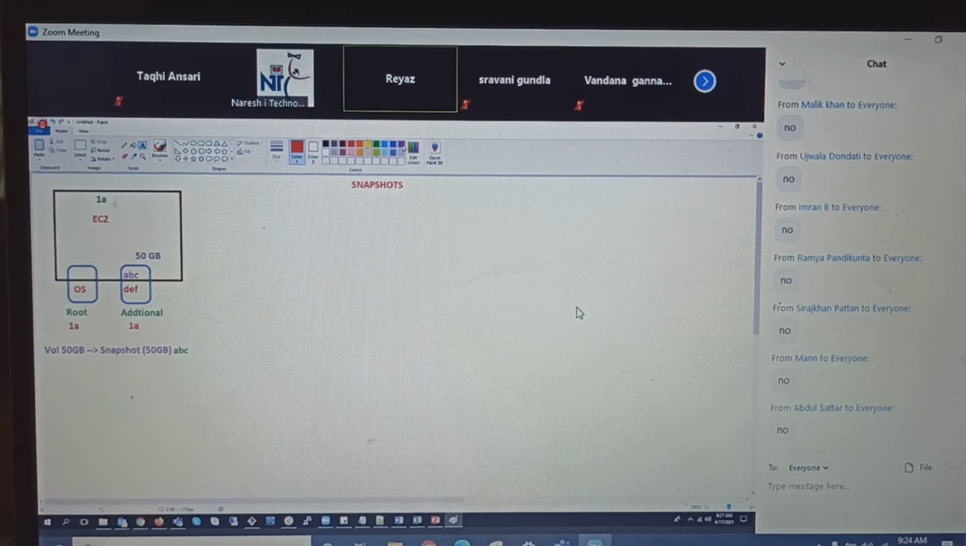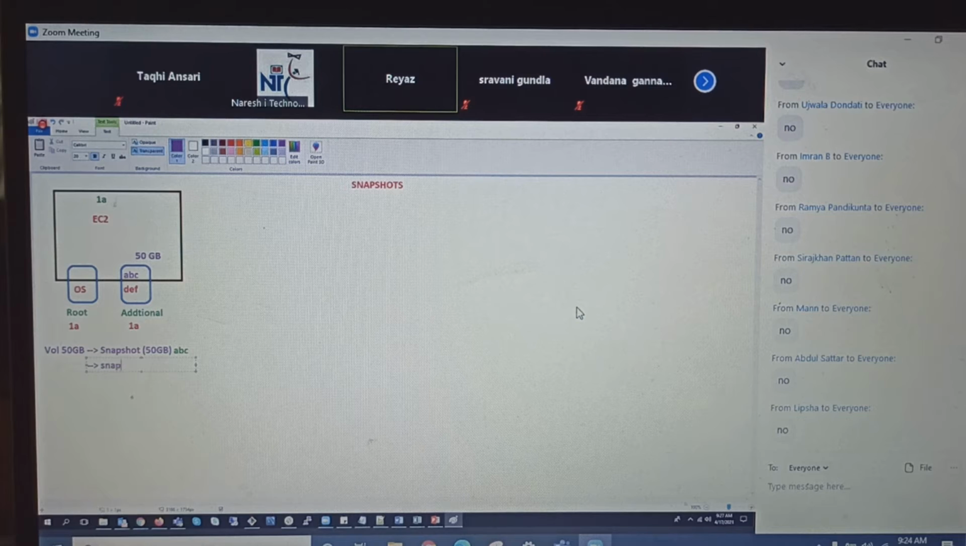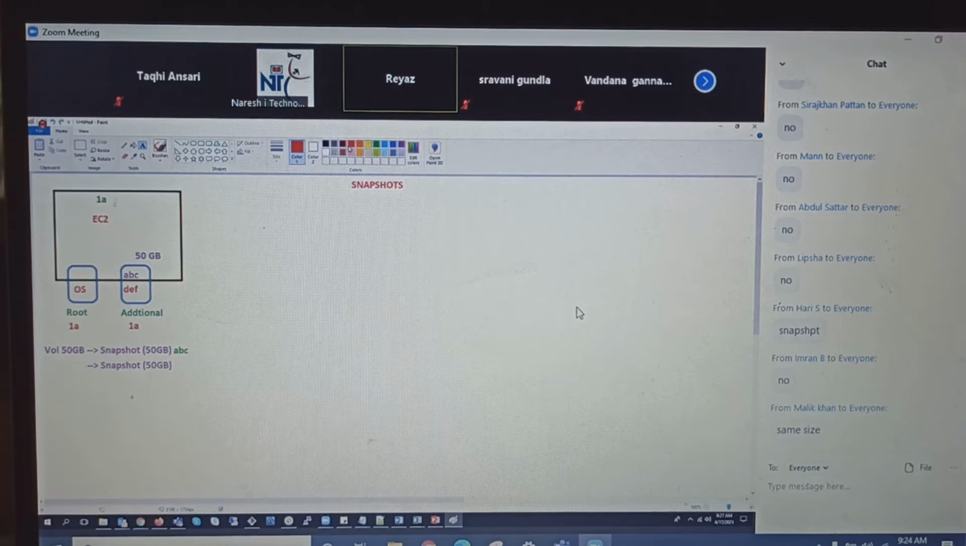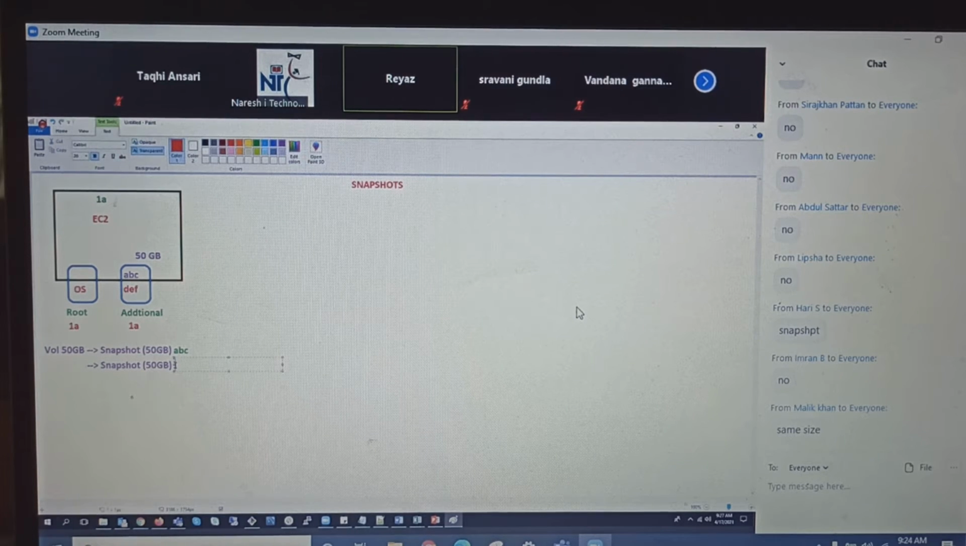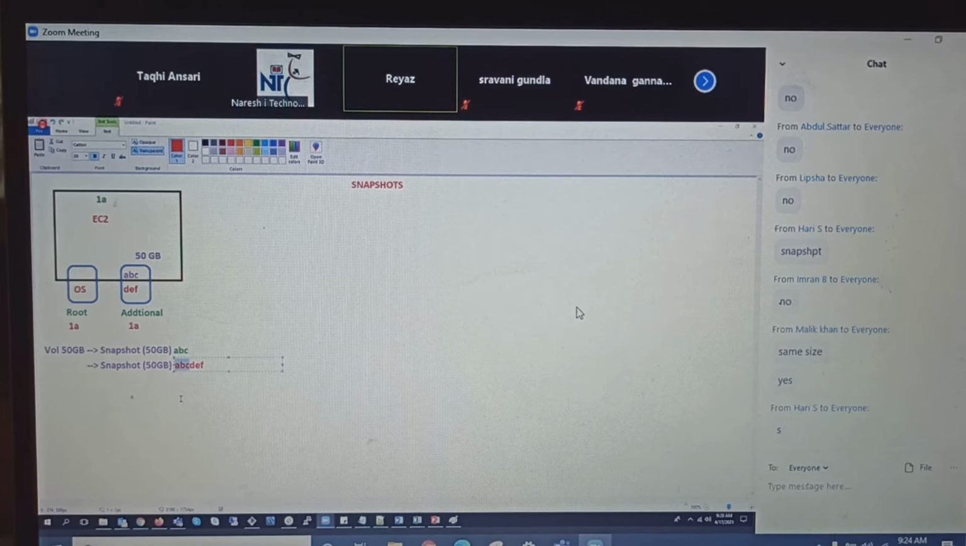So what I need to do for that? Again, I need to take the backup. Again, I need to take the snapshot. And can you tell me, guys, this snapshot will be what size? Again, 50 GB. And now this contains A, B, C, D, E, F. Yes? But here is the thing.